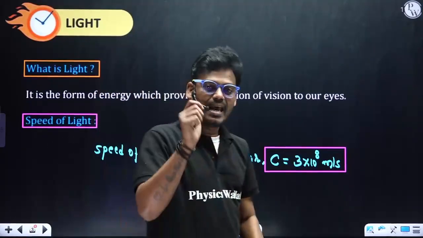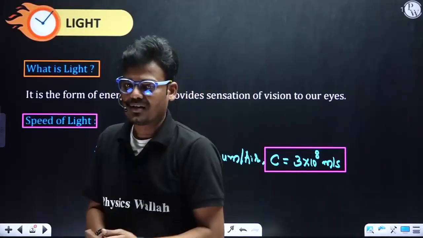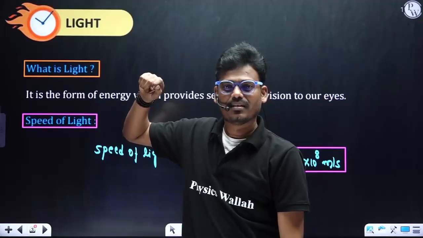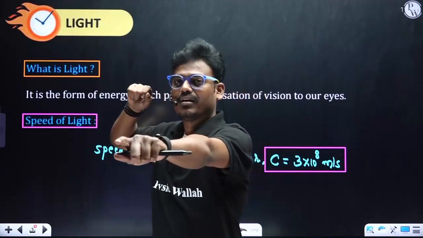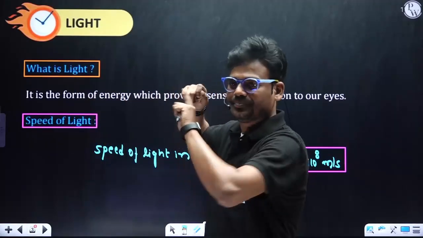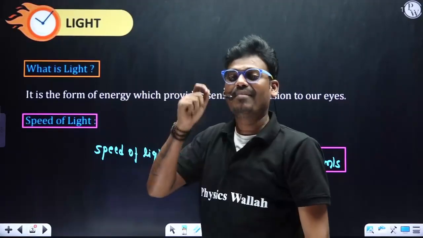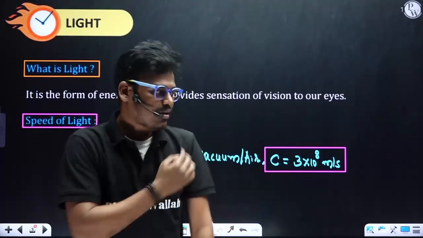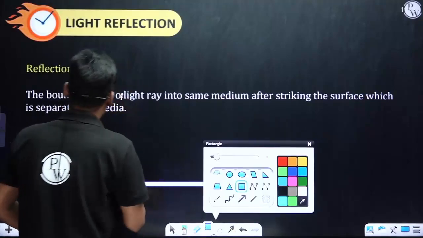If we consider a laser light, take a mirror and just switch on that laser light. Make sure that the laser light strikes the surface of the mirror. What you can observe is that when the laser light strikes the surface, it will bounce back. That phenomenon we call light reflection. Right. So our next topic is reflection of light.